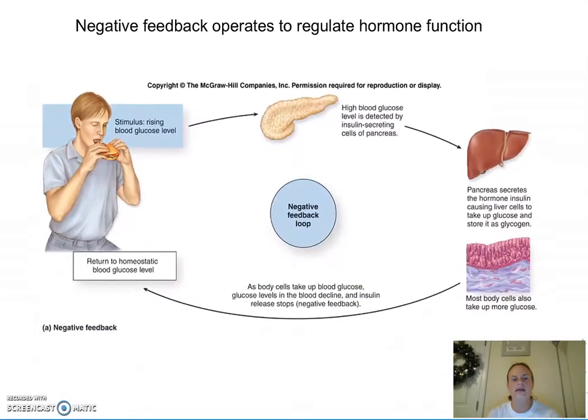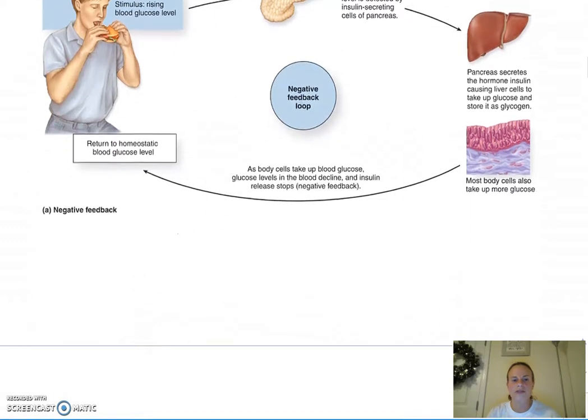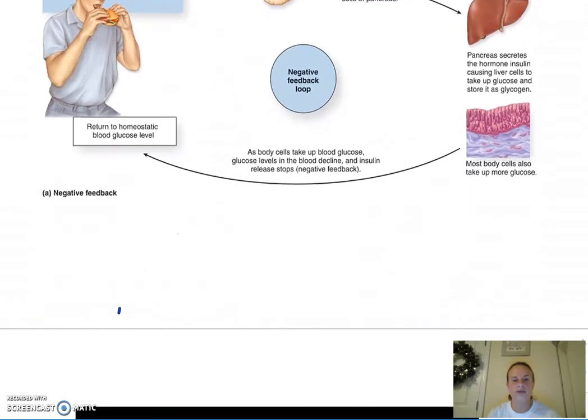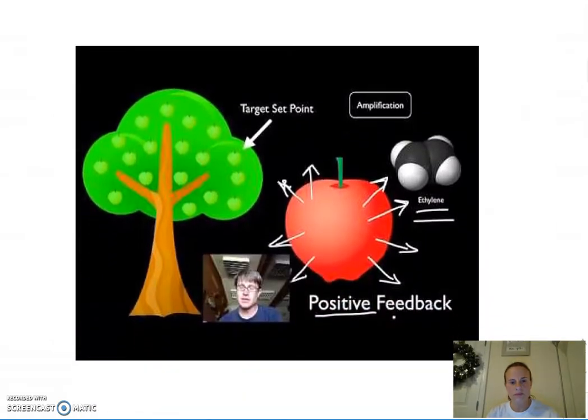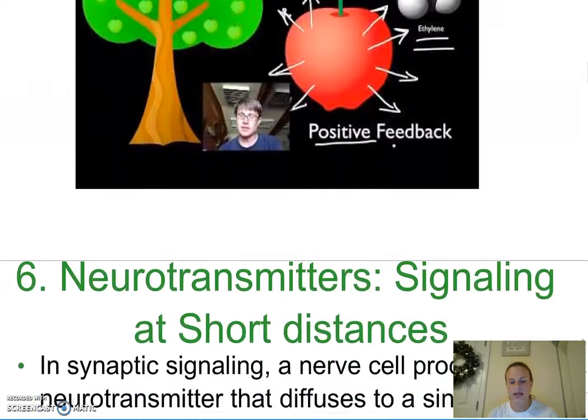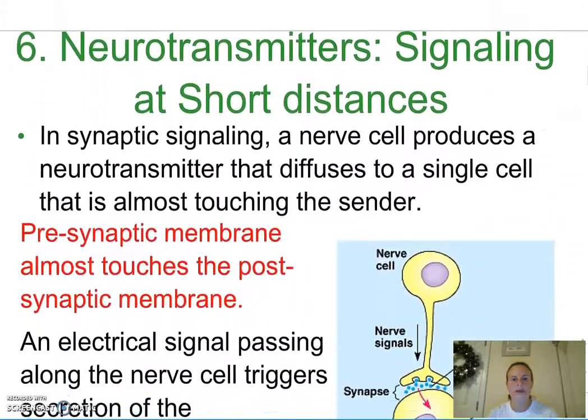The other classic example of negative feedback is insulin helping to return your body to homeostatic blood glucose levels. Mr. Anderson described positive feedback mechanisms as amplification, and he also used the ethylene example.